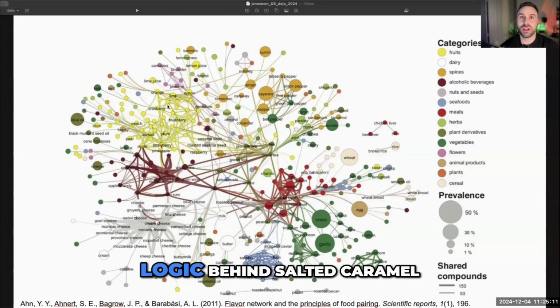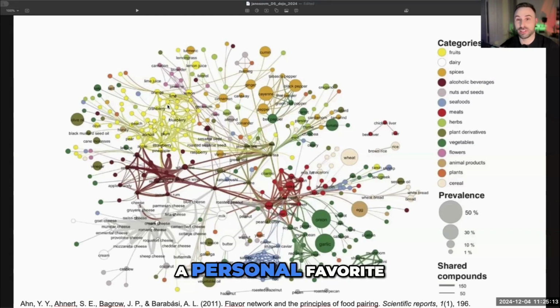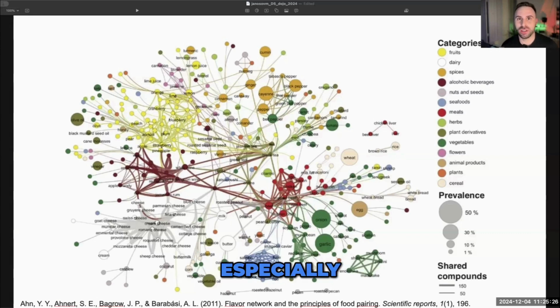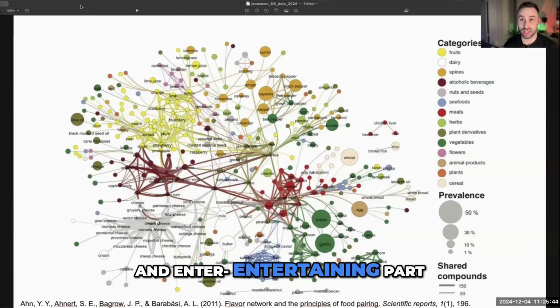But I'm pretty sure that the logic behind salted caramel, a personal favorite, is also very similar. And if I remember correctly, following this research, there were even some conferences, especially for chefs, where they were using some parts of this network and this kind of research to design new recipes and come up with new types of food. So that's one part. That's a very interesting and entertaining part.